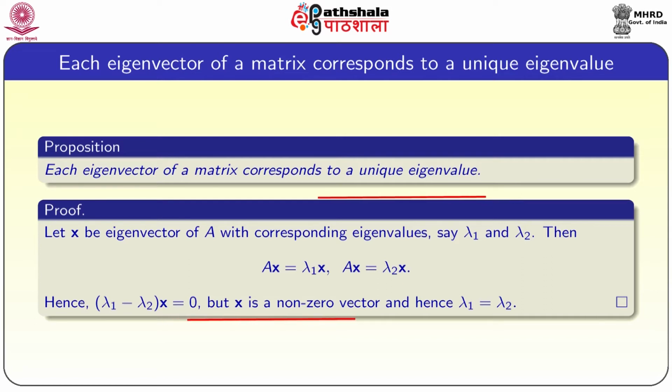Then since lambda 1 is an eigenvalue and x is an eigenvector, we have Ax equal to lambda 1 x, also Ax equal to lambda 2 x. Hence, if you equate these, we will get lambda 1 minus lambda 2 into x equal to 0. But by definition, an eigenvector is always a non-zero vector. So, x is a non-zero vector, so lambda 1 minus lambda 2 has to be 0. In other words, lambda 1 is equal to lambda 2. So, each eigenvector of a matrix corresponds to a unique eigenvalue.